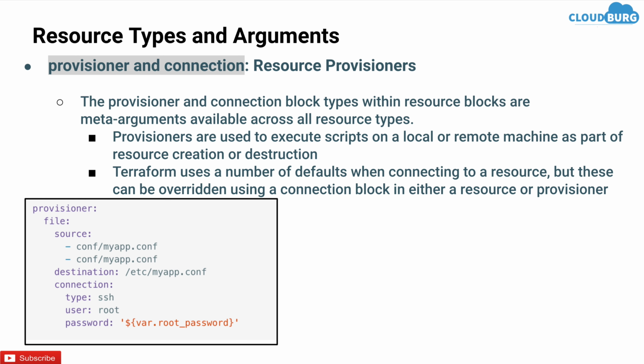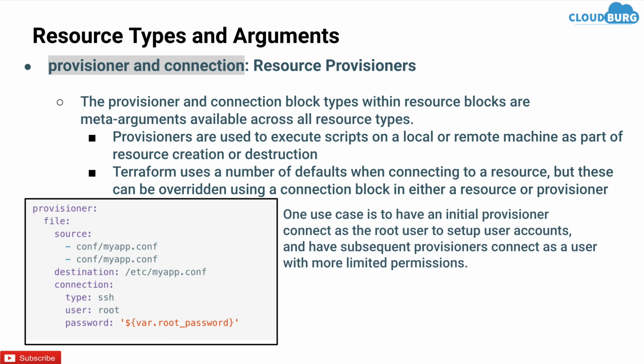So here we have one provisioner which is a file, having source myapp.configuration and destination the myapp.configuration file. Provisioners are basically used like this: suppose you have created one EC2 instance and you want to execute some script on that particular machine, so you can use a provisioner and it will execute those commands on the remote machine. And connection is used to establish a connection. So we have defined one type SSH, having user root, and the password is stored in a variable which is root_password.